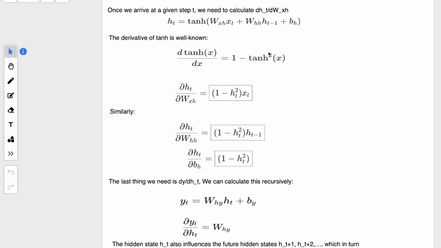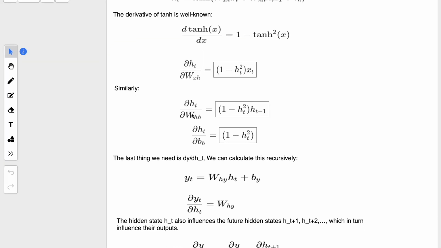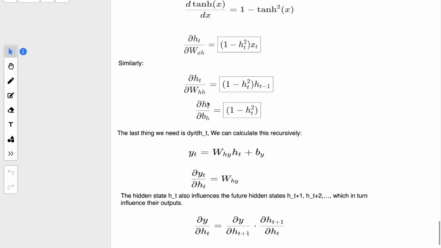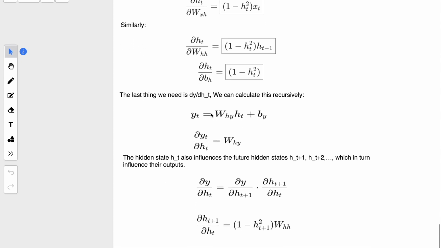So tanh x whole square is equal to h_t square, which we have represented like this. Then we take the derivative of this internal equation, which is the weighted sum. For W_xh we get the output as x_t, which we are replacing here, and for bias the partial derivative of this input function is 1, which we are replacing here. Hence we are getting these two functions for delta h_t by delta W_xh and delta h_t by delta b_h.